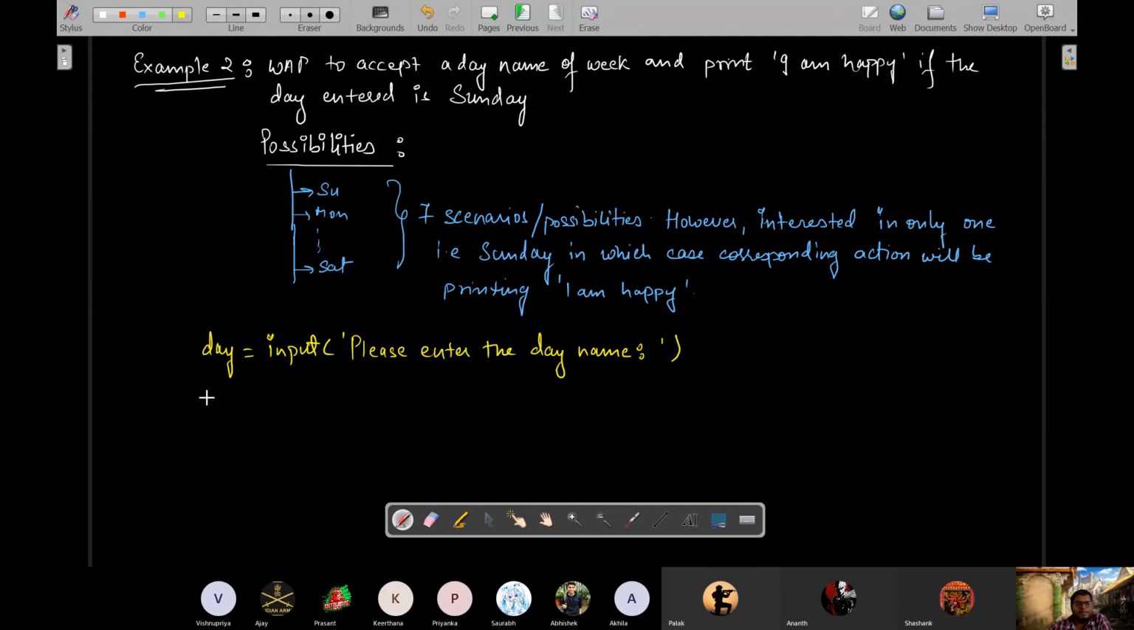Then you will compare: if day is equals to what? Sunday. Single quotes or double quotes. This is the header. This will of course evaluate to either true or false. If the day is Sunday, then this entire thing will be substituted internally with true. If the day is any other day, it will be substituted with false. If it evaluates to true, this will go inside the body, and the body will be what? Action. And what is the action? Printing I am happy.